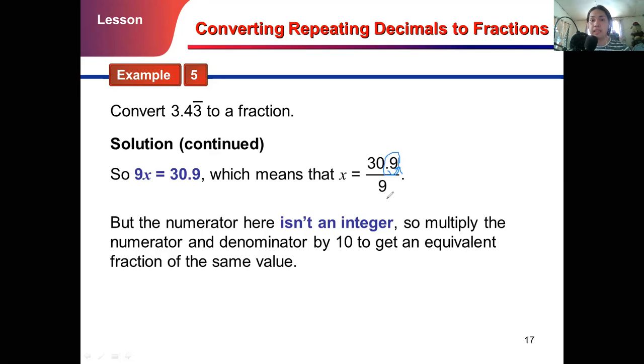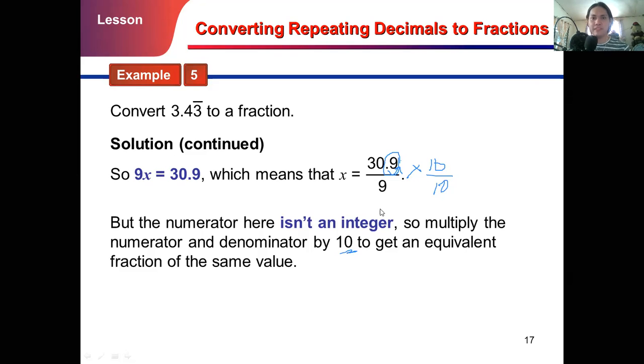That's why we multiply by 10, since the place value of the repeating decimal is in the tenths place. Do not forget, you multiply 10 to both your numerator and denominator, so that both become integers. That's the purpose of multiplying by 10.